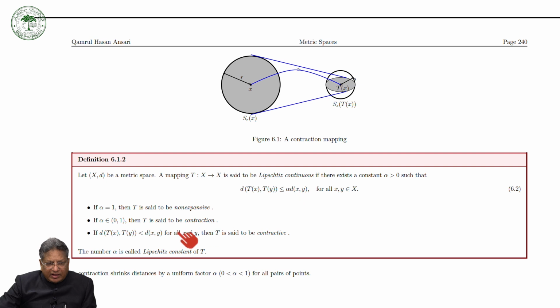And this alpha is called the Lipschitz constant of T. Now, what is the meaning of this? Basically, this means all y lie in the open ball with center at x and radius R. So suppose this is your open ball with center at x and radius R, and the image of this goes to this.